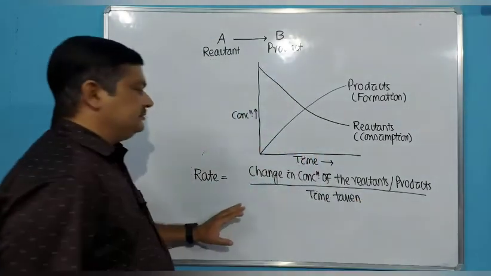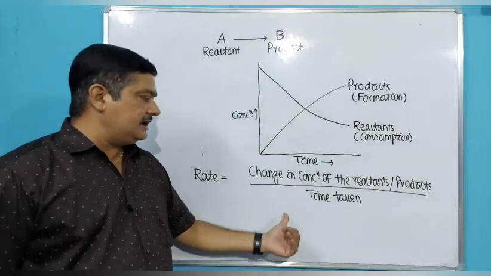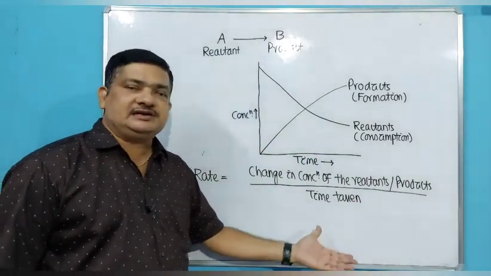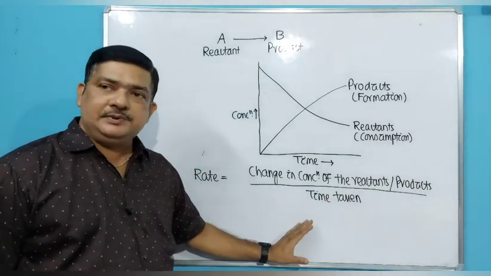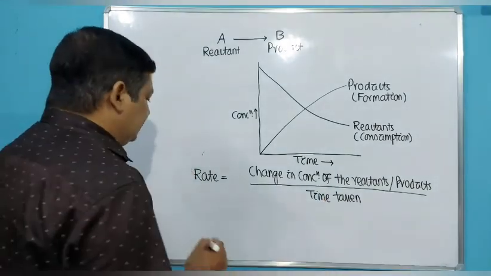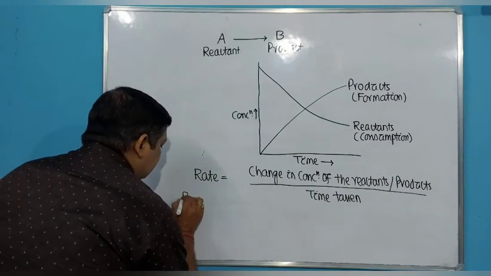So this is the mathematical expression for the rate of a chemical reaction: change in concentration of the reactant or product over a time period. That means, how do we define the rate of a reaction? Now, rate of a reaction